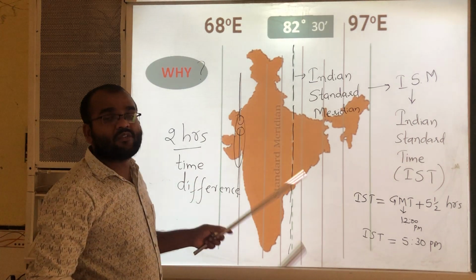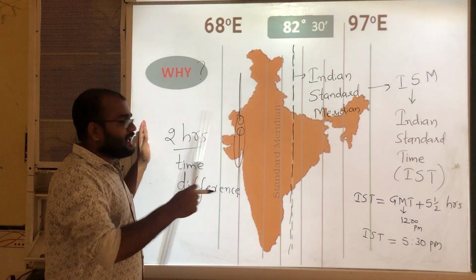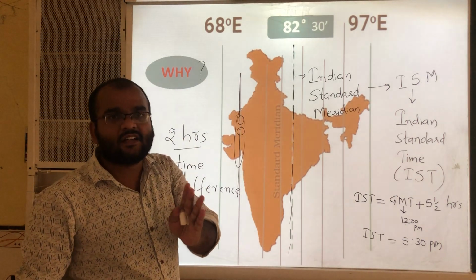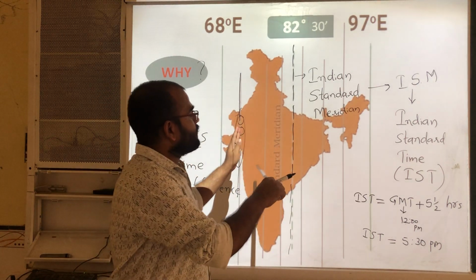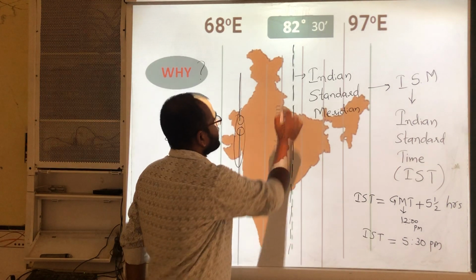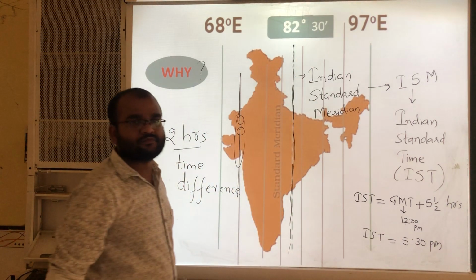In order to eliminate this time difference and to form one equal time which is acceptable to both sides, we have taken this meridian as the standard meridian.